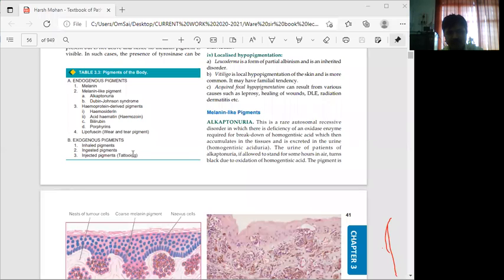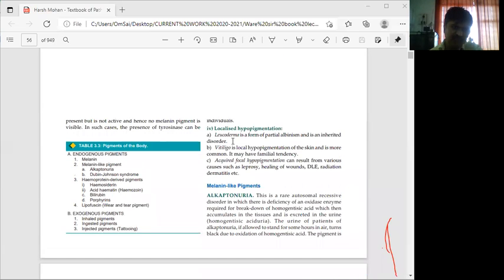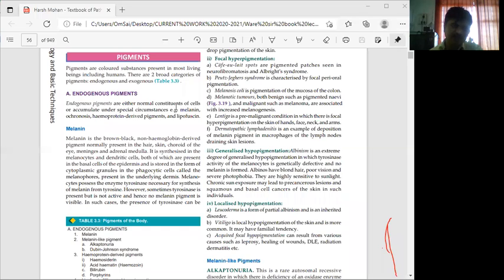Then exogenous pigments are inhaled pigments, ingested pigments, and injected pigments. These come under exogenous pigments: the pigments coming from outside sources, apart from the body. So this is the thing so far regarding endogenous and exogenous pigments. Endogenous pigments are either normal constituents of cells or accumulate under special circumstances, for example melanin, hemoprotein derived pigments, lipofuscin, ochronosis.